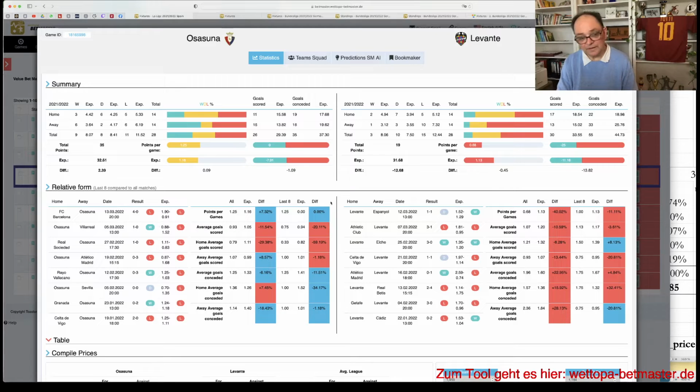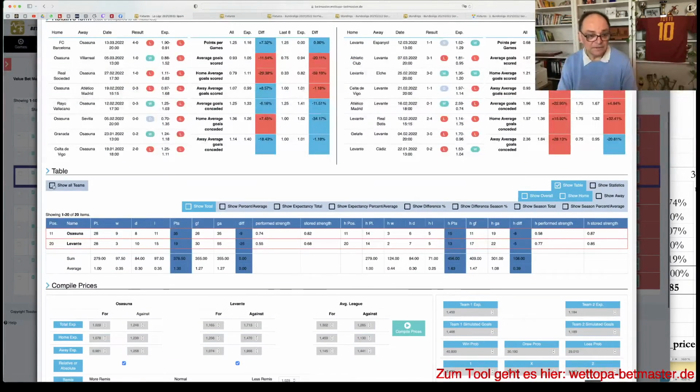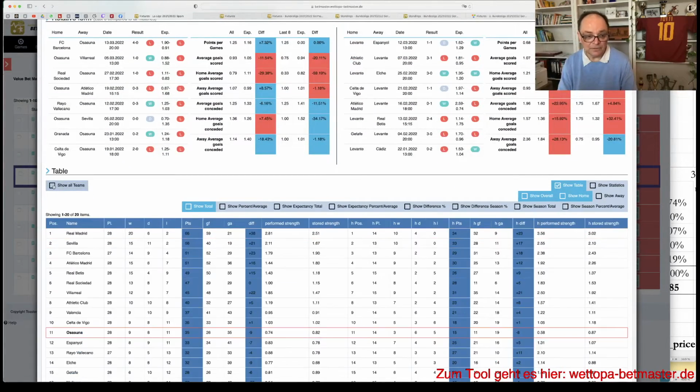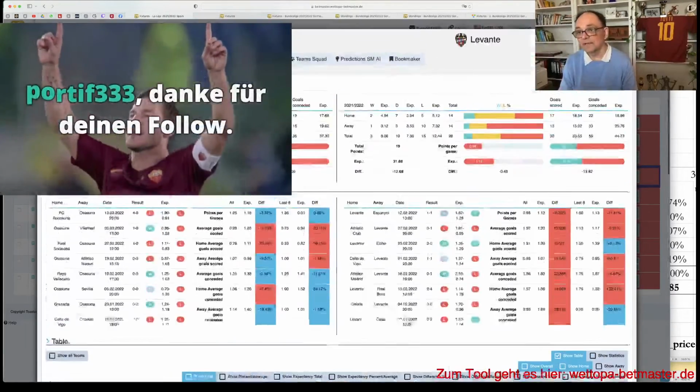Osasuna are not struggling at all. That's why I would give very small credits to Levante. Also, having in mind that there is a small indication, and it's not the last chance with 10 games to go. But of course, it is vital now to make some points here, catch up, and so on.